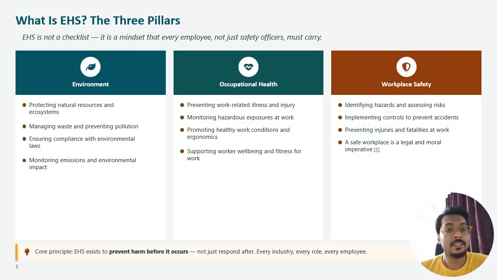What is EHS? EHS, the three pillars. EHS is not a checklist. It's a mindset for every employee, and it is not something only the health and safety department or the health and safety officer must carry. We have three parts: the environmental part, the occupational health part, and the workplace safety part.